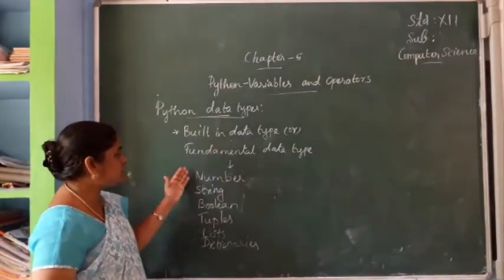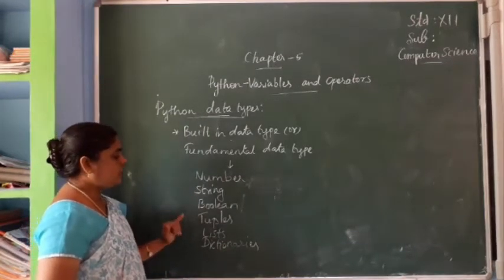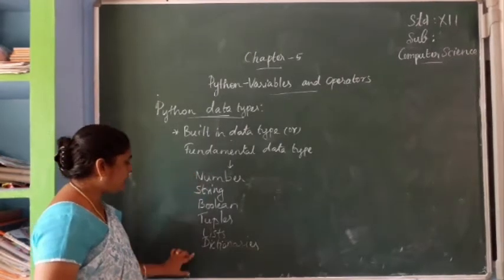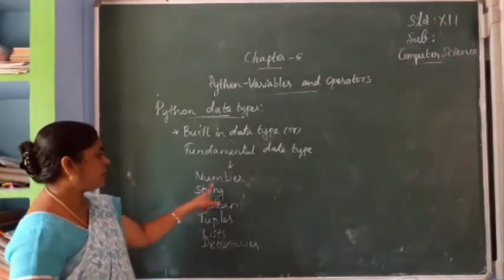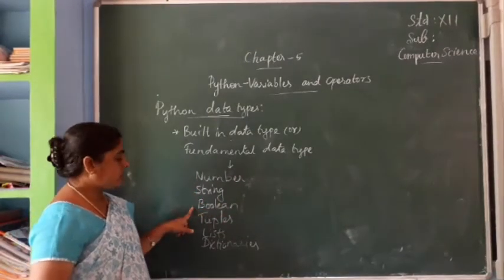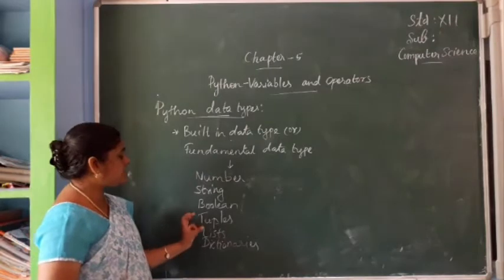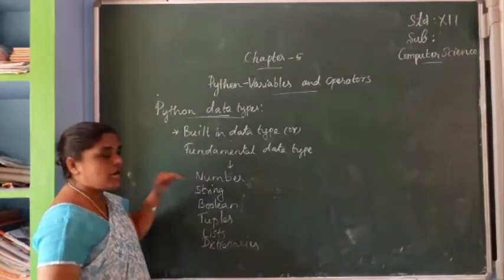What are the fundamental data types we are using? Number, string, boolean, tuples, list, dictionaries. These are the data types we are studying in Python fundamentals. Already we have studied tuples and list. Now number also we know.